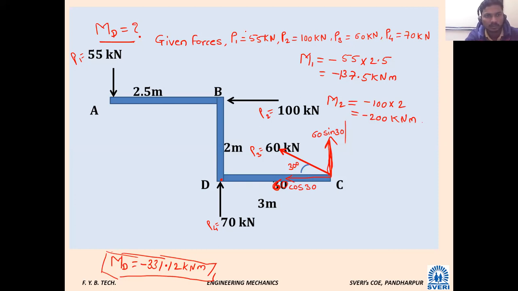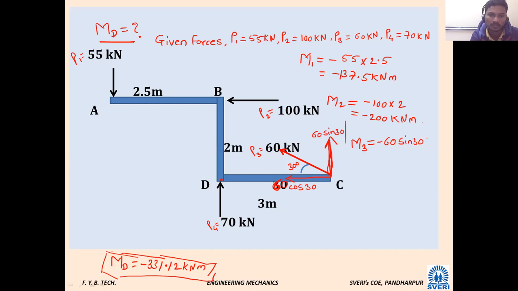So let us calculate M3. Force into perpendicular distance. Which force will you consider, X component or Y component? Only the Y component. At point D, due to this Y component, is the effect clockwise or anti-clockwise? It will be anti-clockwise, so minus 60 sin 30.